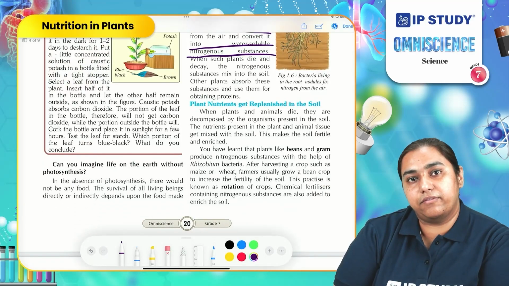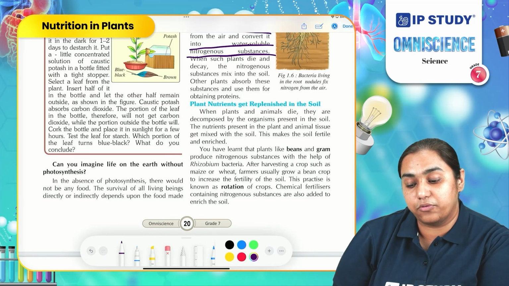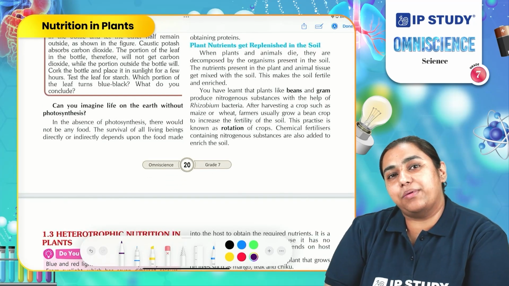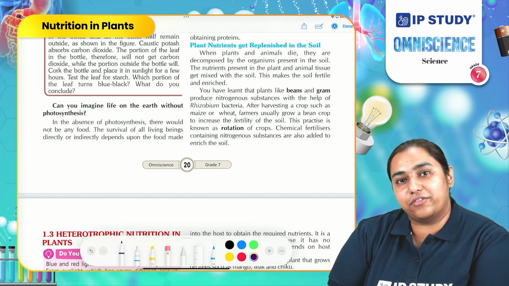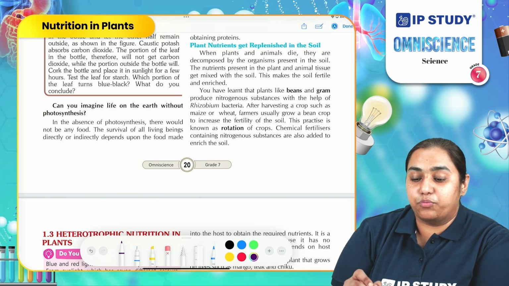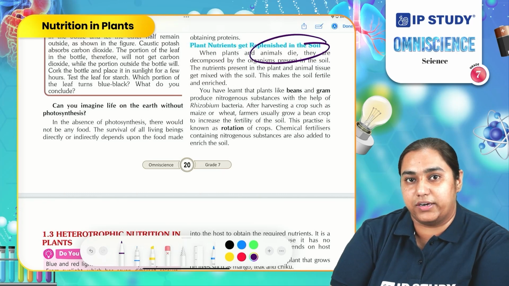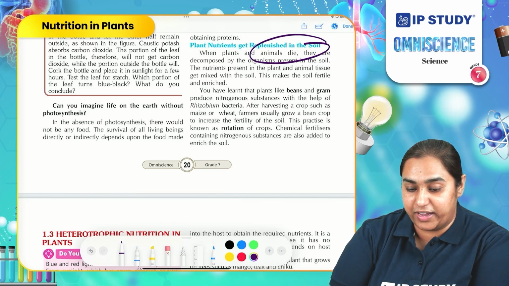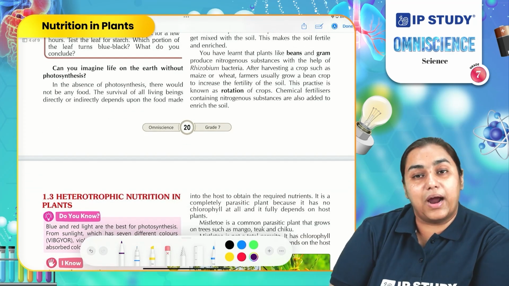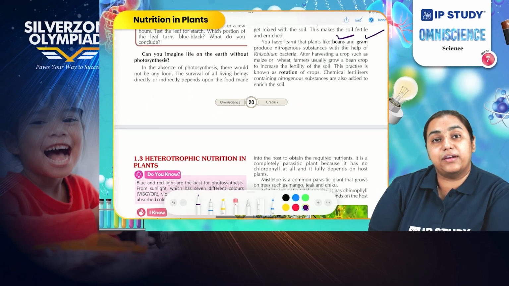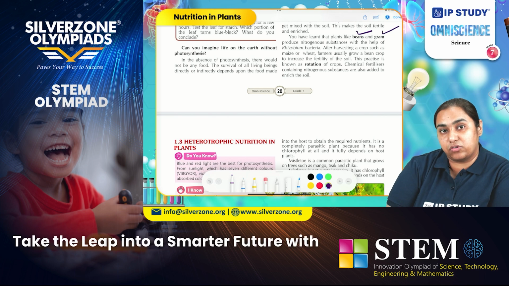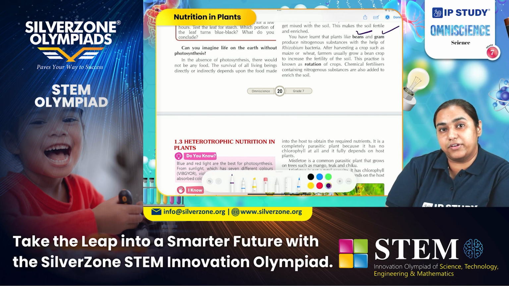Other than this, when we add manure or fertilizers in the soil, from that also plants get the nitrogen to produce proteins. So do you think plants permanently get the nutrients from the same soil? No. Most of the time, soil gets stripped of nutrients when one crop is grown on it. So how do plants get the nutrients again from the soil? Well, plants like bean and gram, when present in the soil, replenish the soil with nutrients.